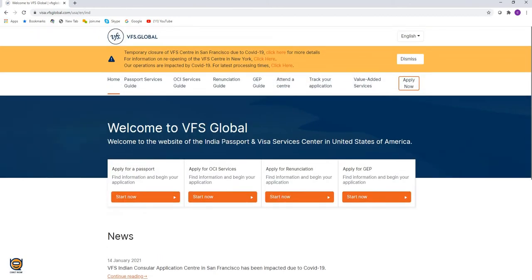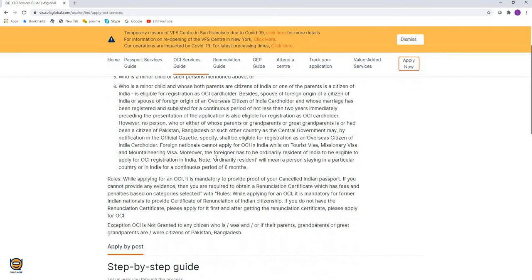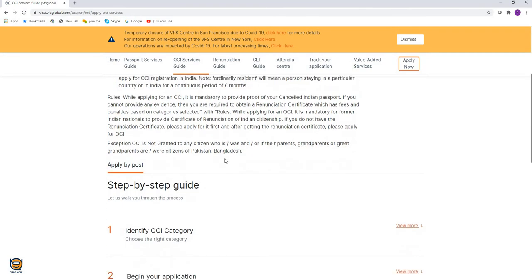Now you should be knowing that OCI is Overseas Citizen of India. This document is issued to the people who are acquiring the foreign nationality, who are either of Indian origin or their ancestors or family members are of Indian origin. On the basis of that, they are applying for OCI. So go to the OCI sheet. It tells you about who can apply. Most important is here.